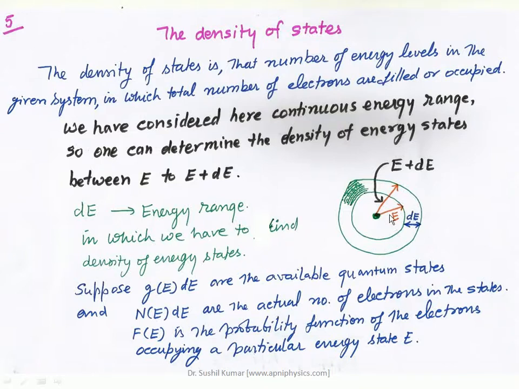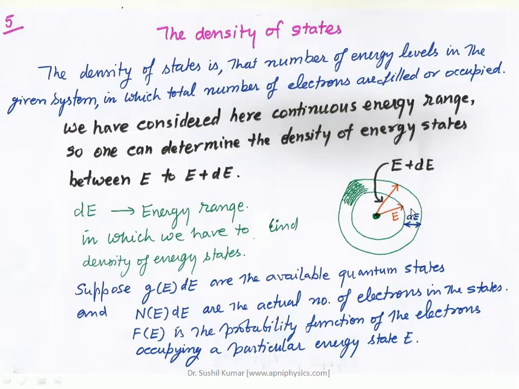This is a sphere in the momentum space, and the energy of free electrons in a metal varies from 0 to the maximum value. I have to find out the number of states between this range, that is dE.